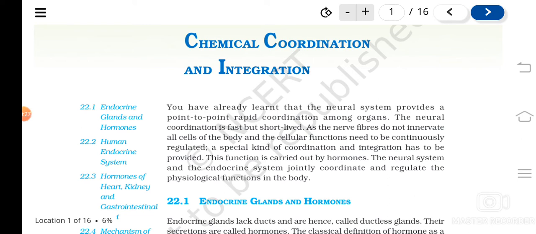On the other hand, there is another kind of integration that is done with the help of hormones. So the neural system along with the endocrine system, they both take part in the coordination and regulation of various physiological activities in the body.